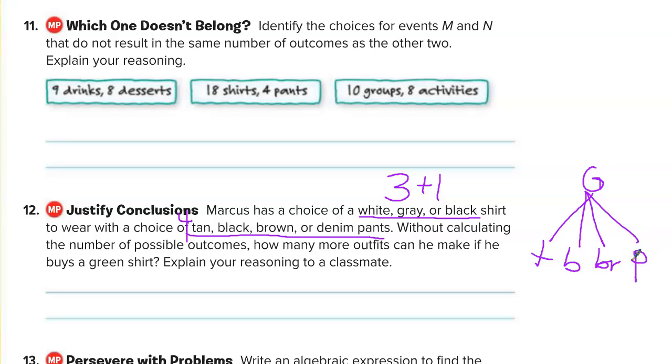So you would explain, if you want to write the tree like I did, you can, but you would explain that you know that there'd be 4 more outfits because there's 4 pants. That make sense? Okay. So something along those lines. If that tree helps you understand a little bit better, okay, but you need to explain this in your own words so that you understand it.